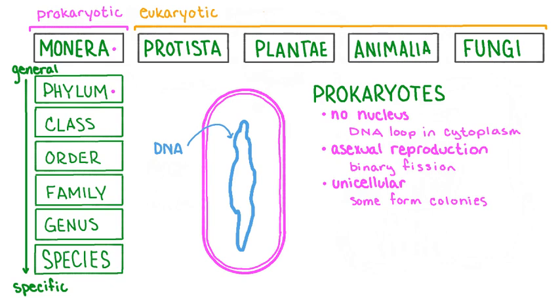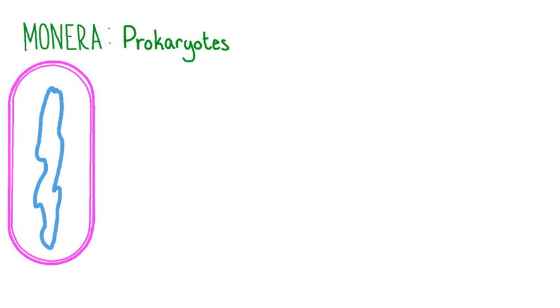These phyla can be further divided into classes, classes into orders, orders into families, families into genera, and genera into individual species. Remember that all of the members of Kingdom Monera possess the traits that we already described because they're all prokaryotes. Let's look at some additional characteristics within Kingdom Monera.